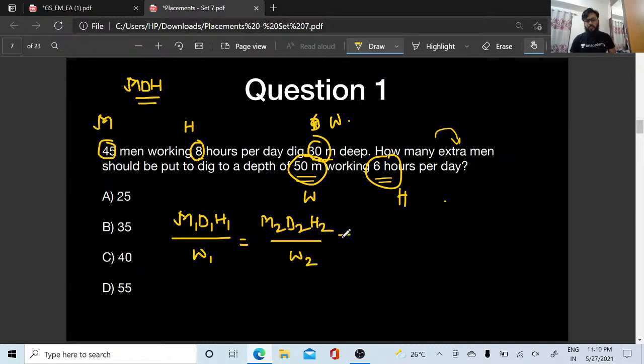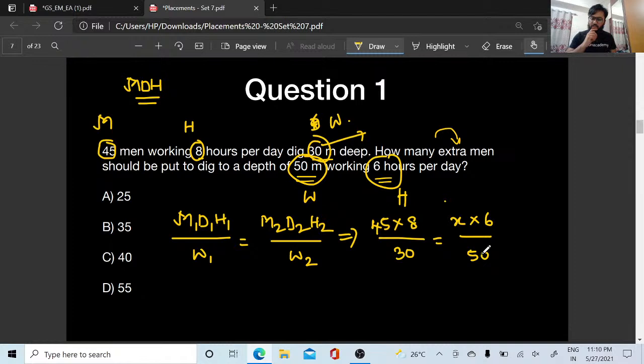So what is M1 here? M1 is 45. What are the hours? Hours and days will be given, whether it is given as 2 days and 8 hours, or just as hours. So this is H, 8, divided by W. What is the work to be done? The work to be done is 30 meters. Extra men I need, so let us take it as X, into 6 hours a day they are working, that is H, and this is 50.